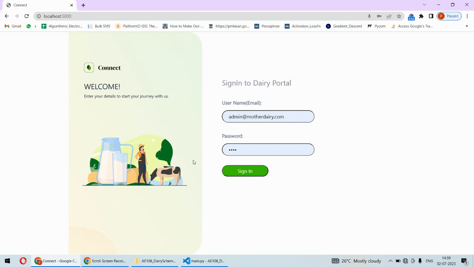Now, there are two types of logins. First of all, the dairy can log in. So, for example, first we are going to log in using the dairy's account. There are two different accounts: one is the government's account or the admin portal, and the other one is the dairy portal.